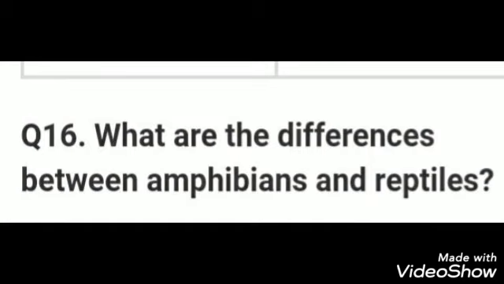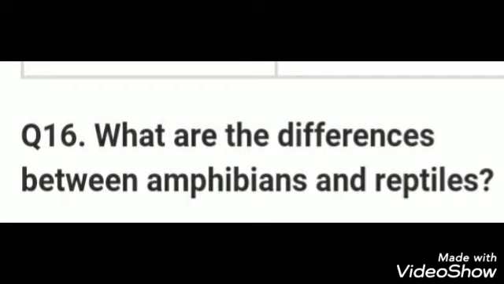The next question on the same page number is, what are the differences between amphibians and reptiles? Now the amphibians live in or near fresh water and muddy land, whereas the reptiles mostly live on land, so they are terrestrial animals. The body of amphibians lacks scales and skin is having mucus glands, whereas the reptiles have scales and the skin is without mucus glands.